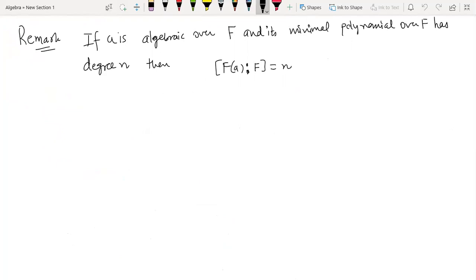So we have the next theorem with us. Finite implies algebraic.